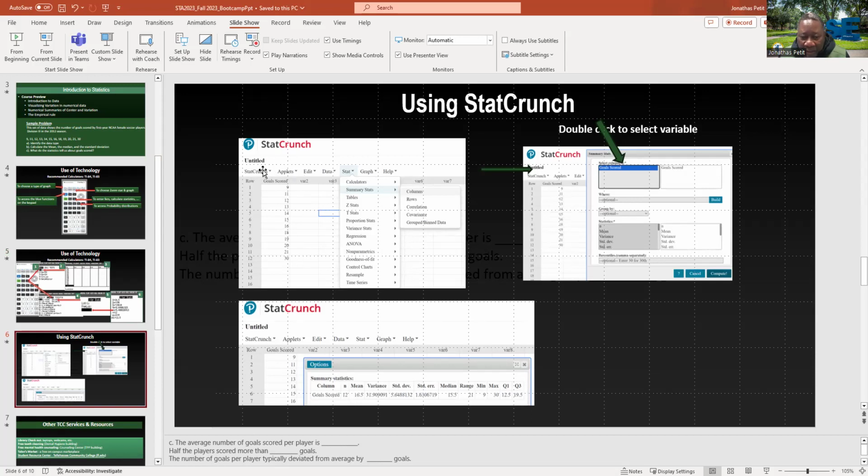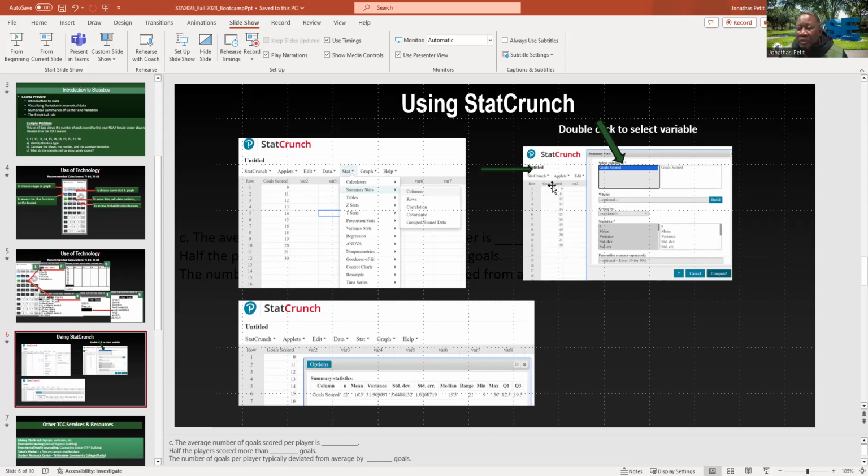You see, we have all the functions on the top. We use Summary because they ask us for the summaries: mean, median, and standard deviation. Summary will ask if you have the data in rows or in columns. In this case we have it in columns, so you choose column.